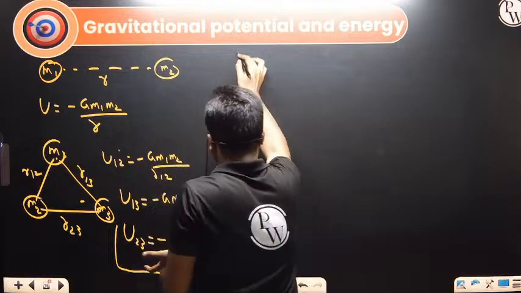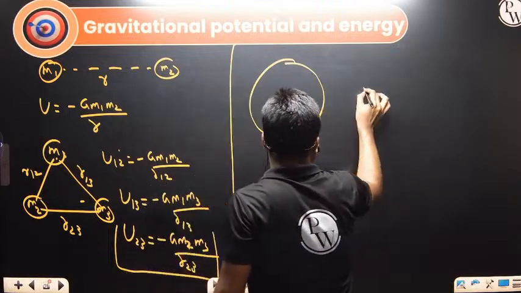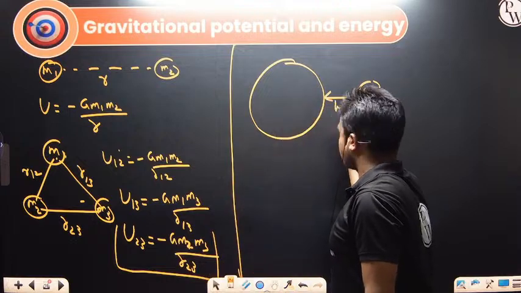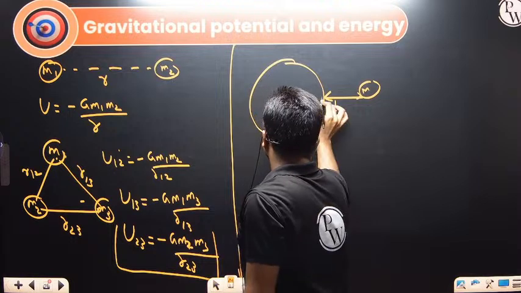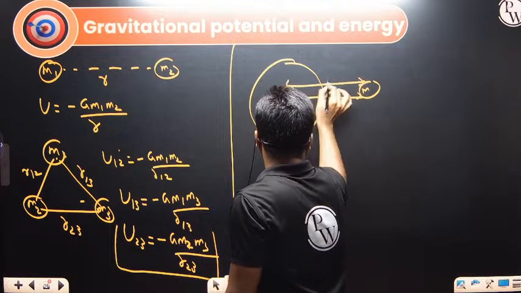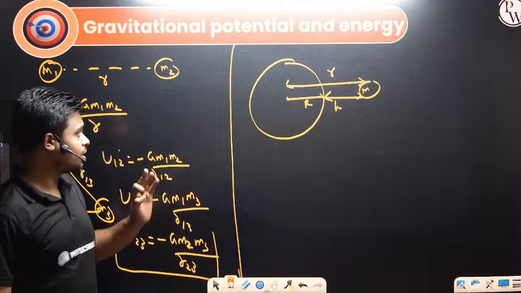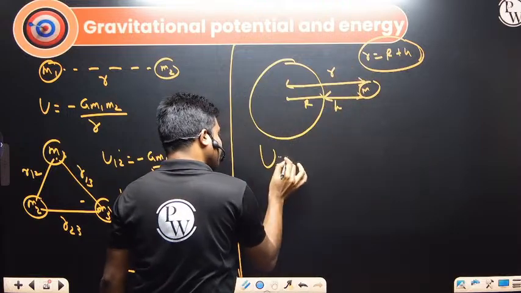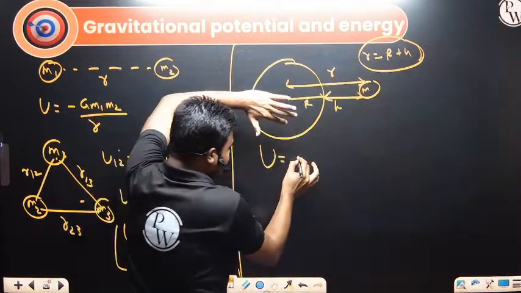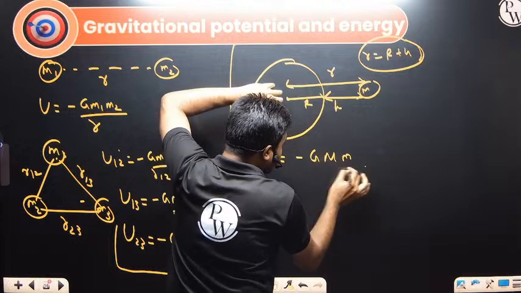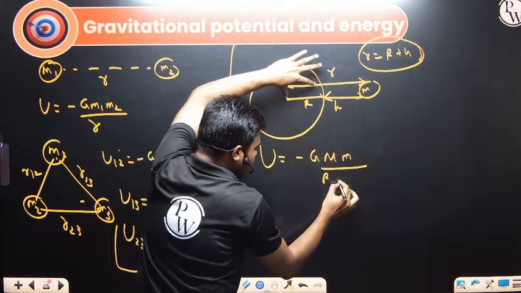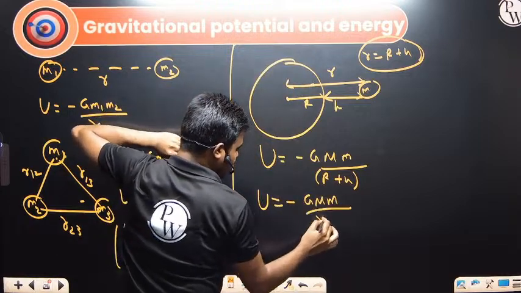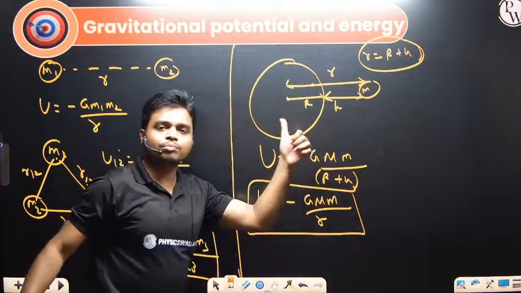We will be calculating like this. If we have the Earth and one mass system, it can be a satellite or any other object. The distance of that particular object from the surface of the Earth is h, and the radius of the Earth we can write as R. So the distance from the center to the mass is small r, and what is small r? R plus small h. What is the gravitational potential energy for this Earth and mass system? We will write minus G capital M small m divided by the distance, R plus h, or U we can write as minus G capital M small m divided by small r, where small r is R plus h.